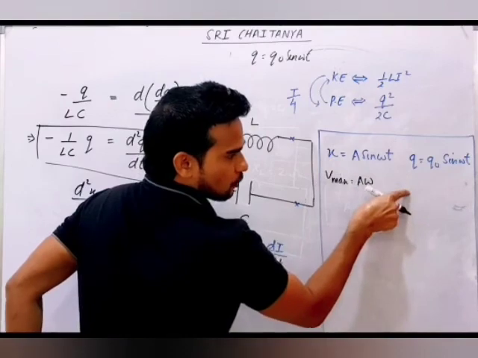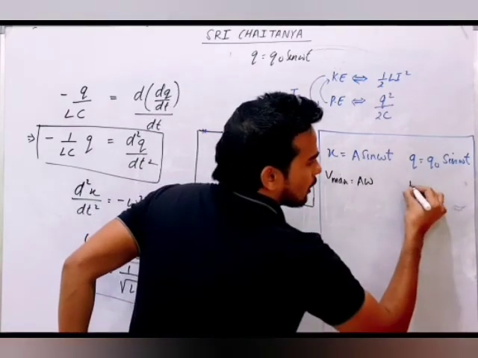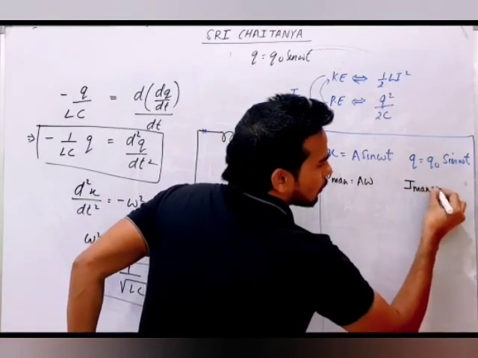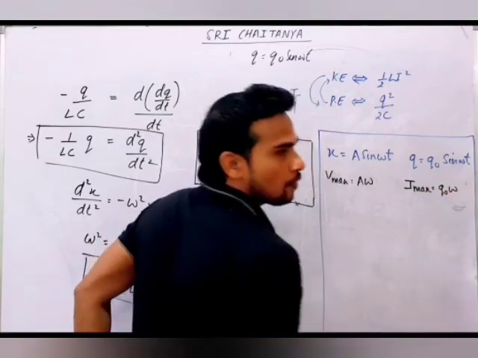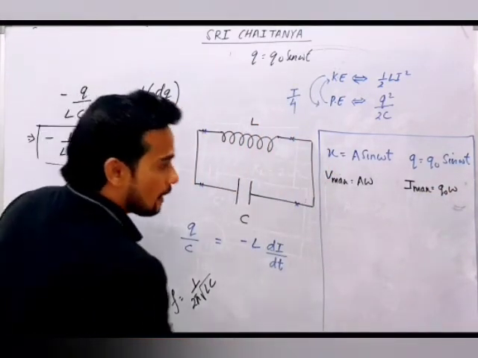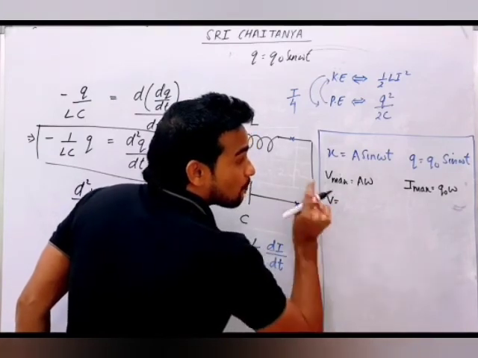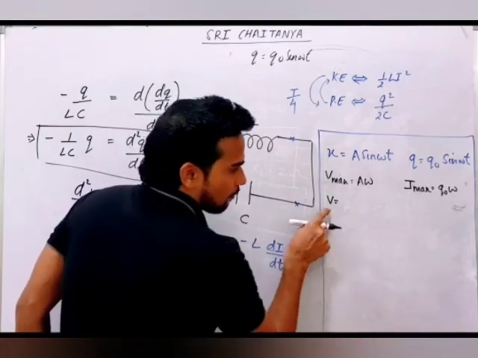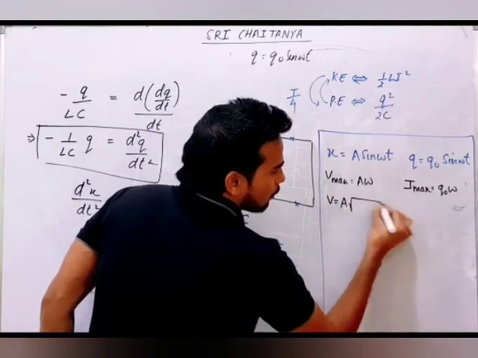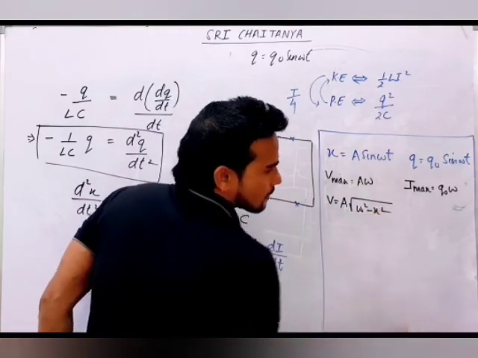If you differentiate this, you will get current. Here you will study maximum current in the circuit, Q naught into omega. There you studied velocity at any position x.